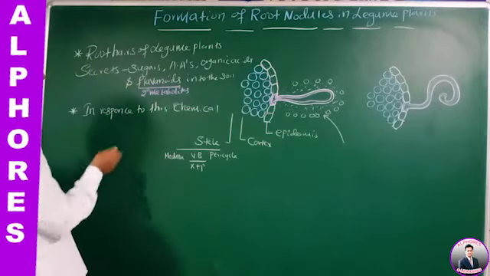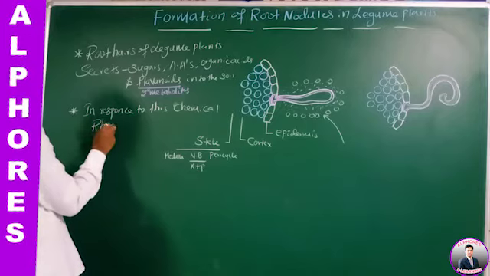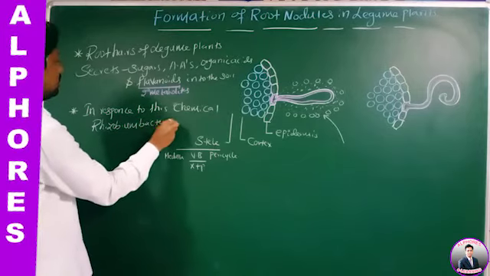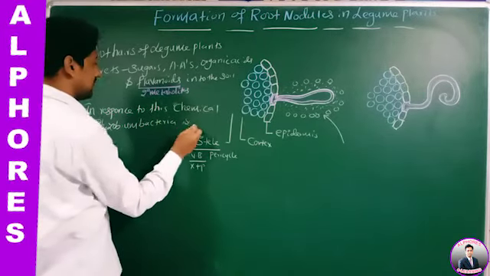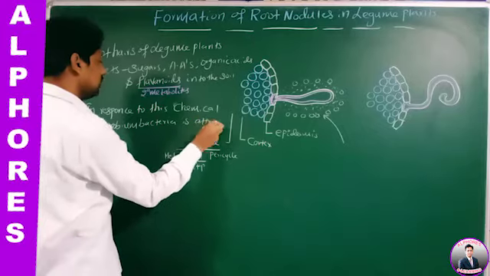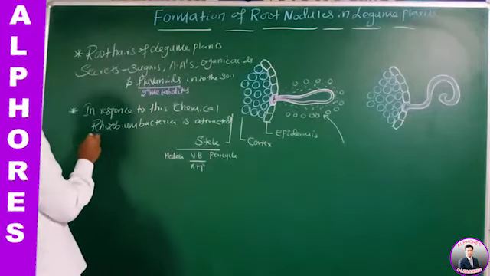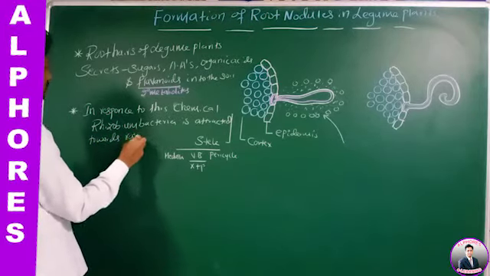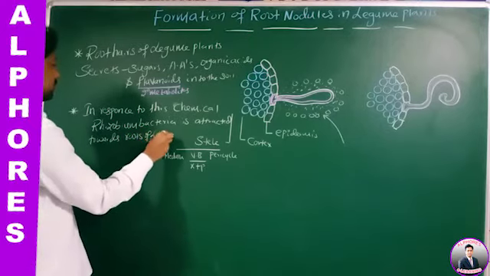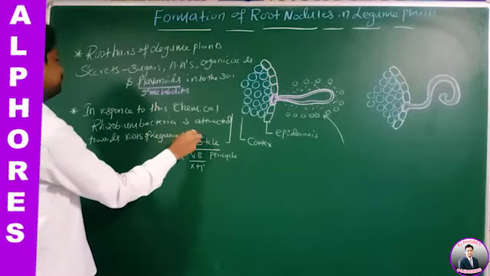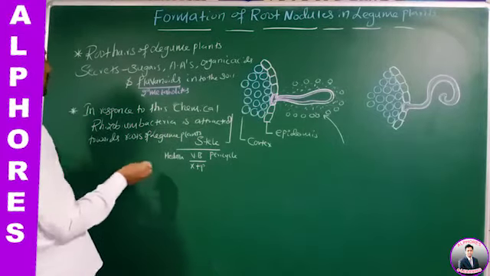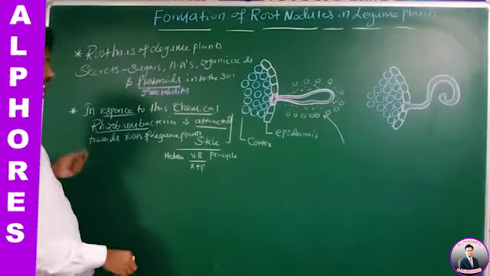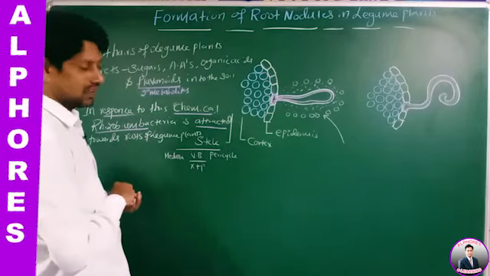In response to these chemicals, Rhizobium bacteria is attracted towards roots of legume plants. Okay, therefore here Rhizobium bacteria is attracted in response to what, sir? Chemicals. Okay, so the movement of Rhizobium bacteria is chemotactic. Yes or no?